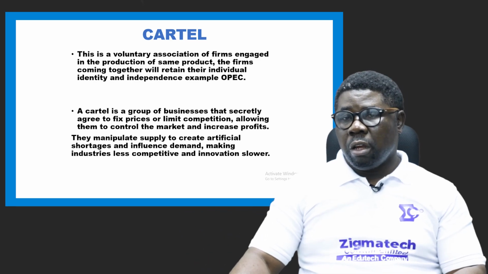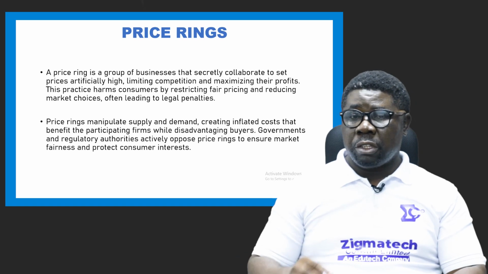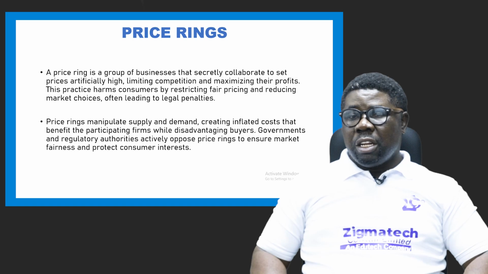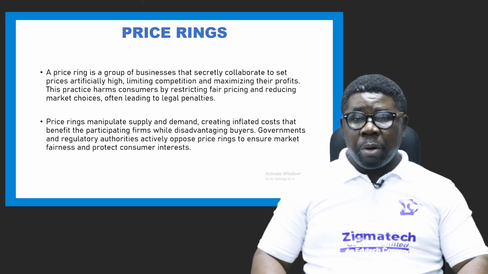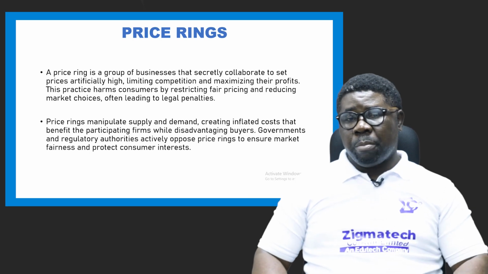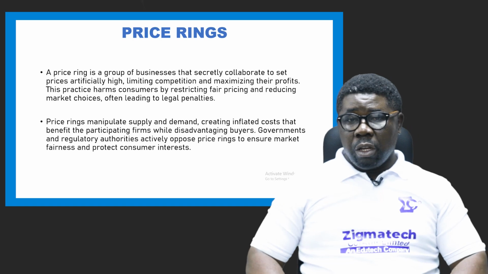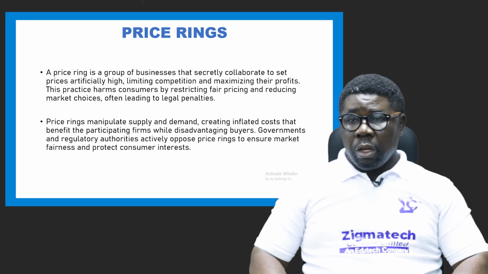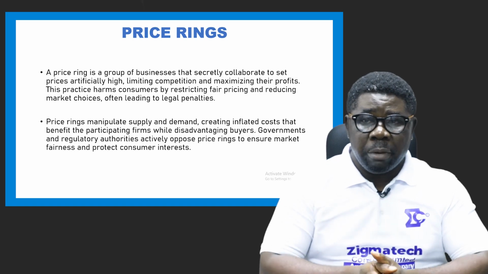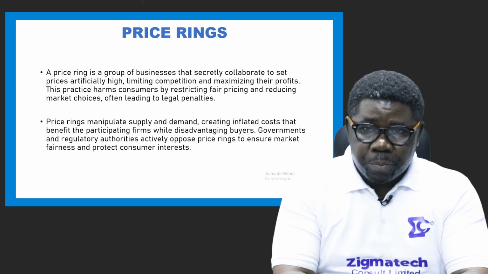The next combination I have is what we call price rings. Price rings. What are they? These are a group of businesses that secretly collaborate to set prices artificially high. Their intention is to make sure that the prices are sold at a higher rate and they make good profit from it. By so doing, they limit competition, they maximize their profit, and this practice harms consumers by restricting fair pricing and reducing market choices.